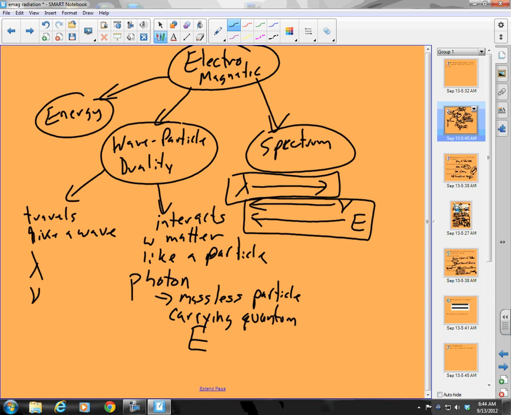And so we said over here that, hey, gamma rays have a small wavelength, but that means big frequency and big energy, right? And over here I have radio waves, and they have a big wavelength, and that means small frequency and small energy.